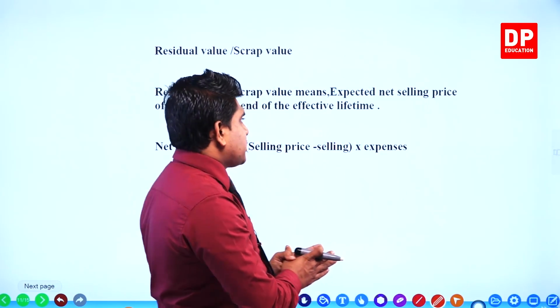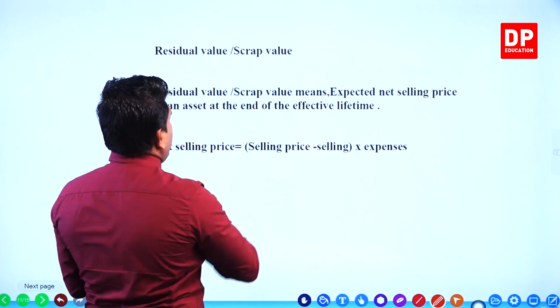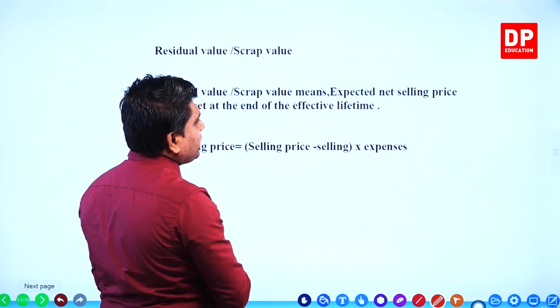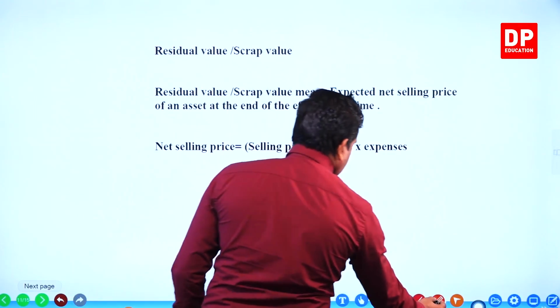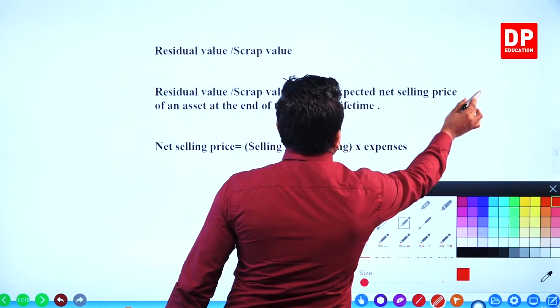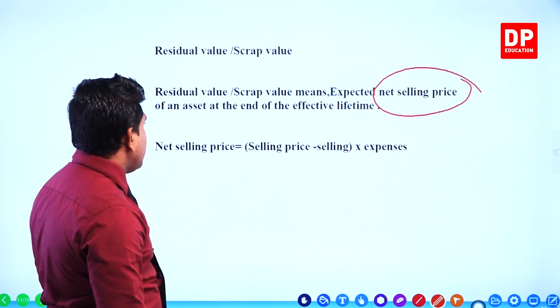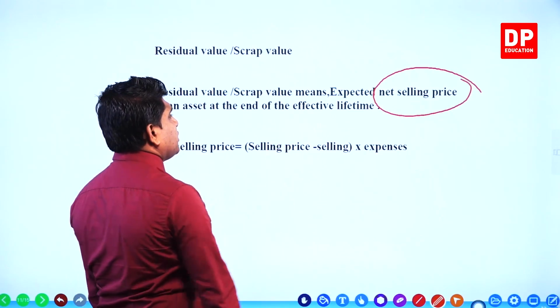So it is called scrap value or residual value. Residual value means the expected net selling price of an asset at the end of the effective lifetime.